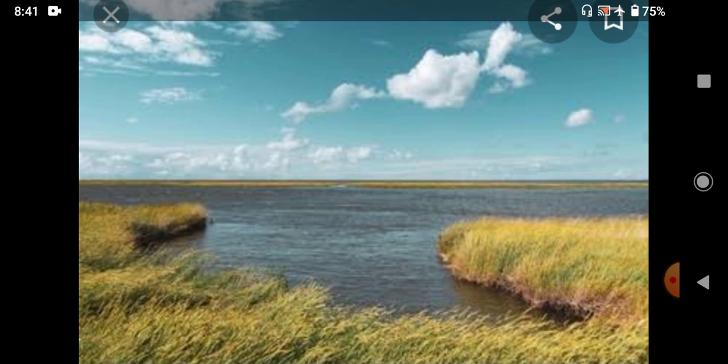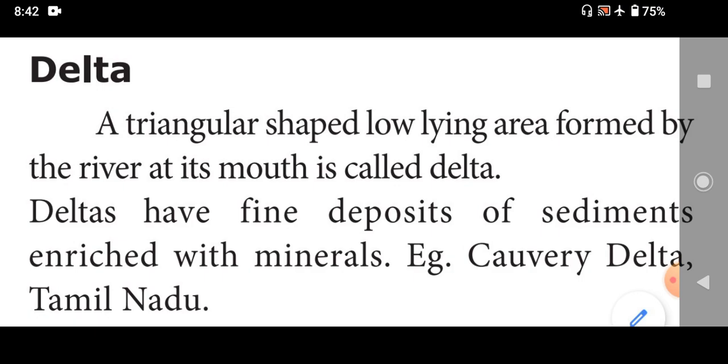The river deposits silt, so it forms the estuary. Like delta also. Then the next one is the delta.